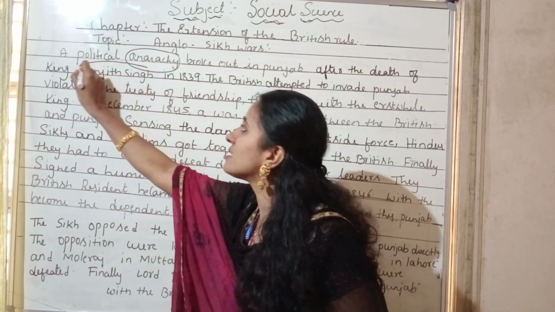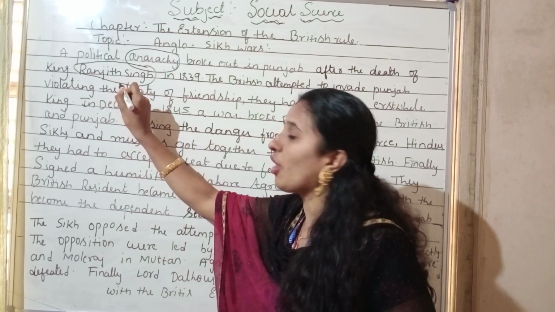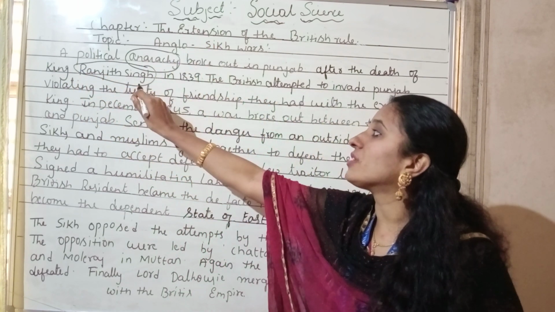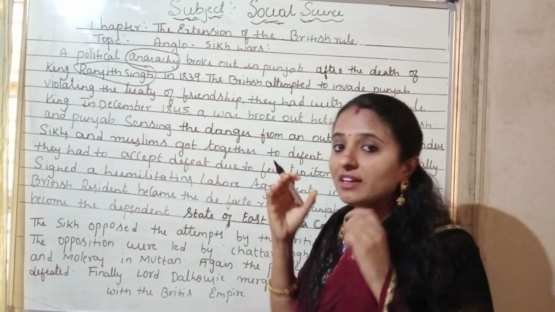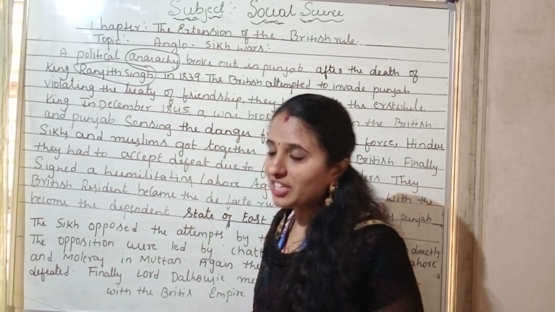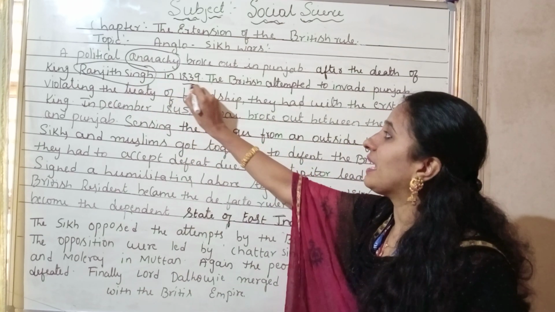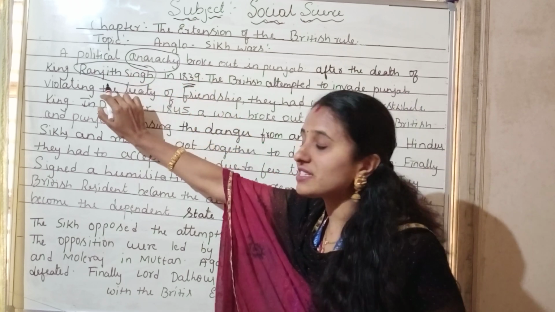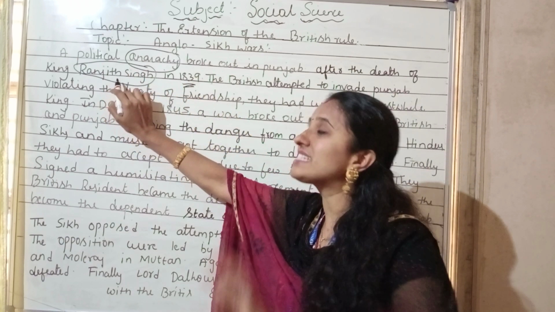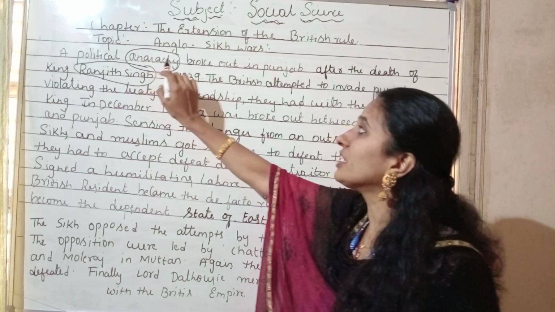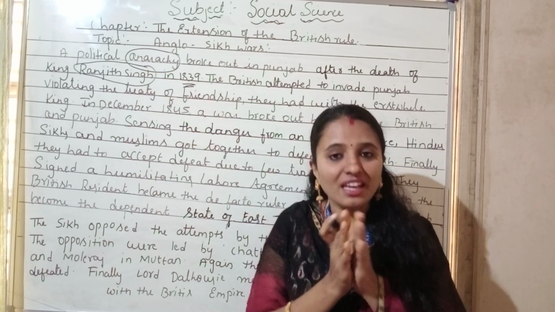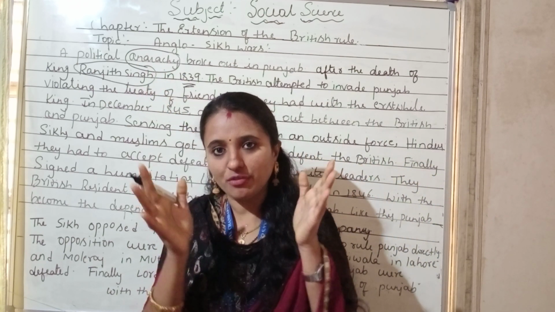Who is Ranjit Singh? Ranjit Singh is the king of the Punjab, and he had a friendship with the British. He expired in the year 1839. After Ranjit Singh's death, there was political anarchy, because when the king is not there, no head of authority is there.